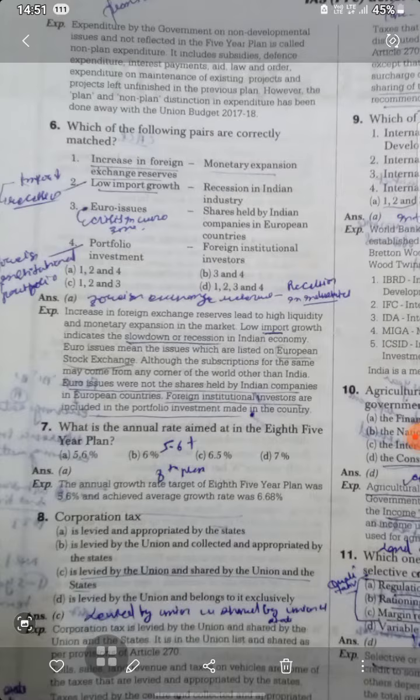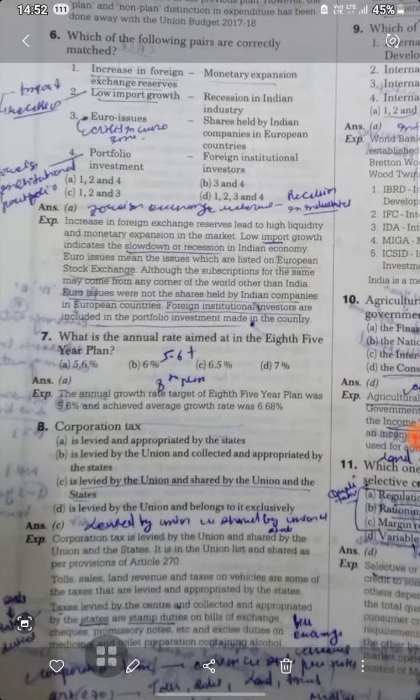Euro issue means an issue which is listed on a European stock exchange, so subscription for the same may come from any corner of the world other than India. Euro issue was not the shares held by Indian companies in European countries. Foreign institutional investors are included in the portfolio investment made in the country.